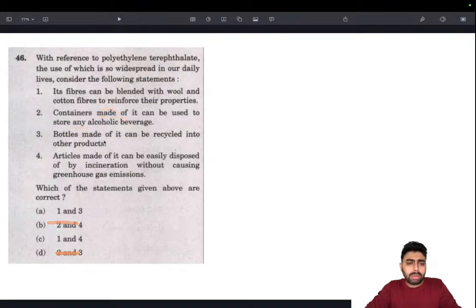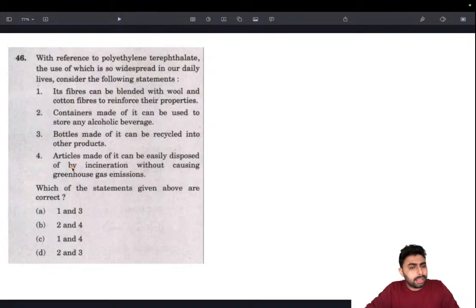Now, bottles made of it can be recycled into other products. Obviously, that's possible. We can recycle it. The first line of recycling happens with shredding them into small pellets, then remolding it. Other than that, you might have seen videos where people actually make strings out of these bottles, and they use it for other purposes that need strings. So this is also possible.